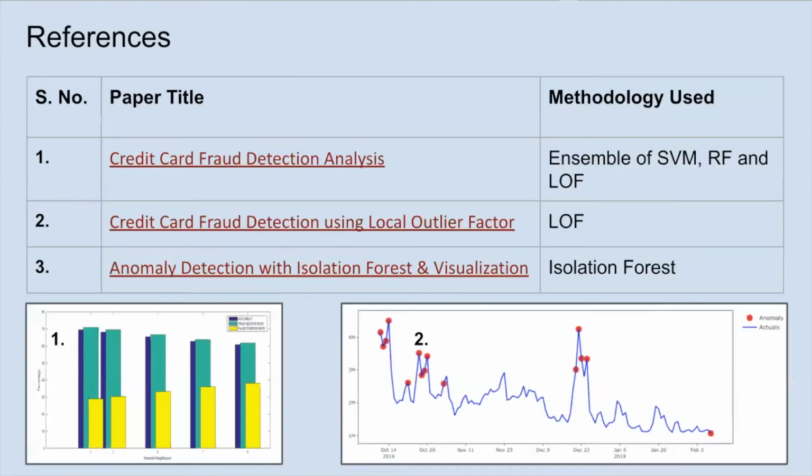Next slide. So these are the references and the links to the papers that we have referred to while working on the project. Next slide.